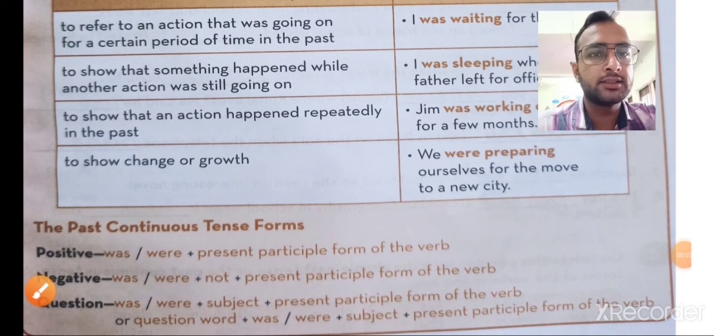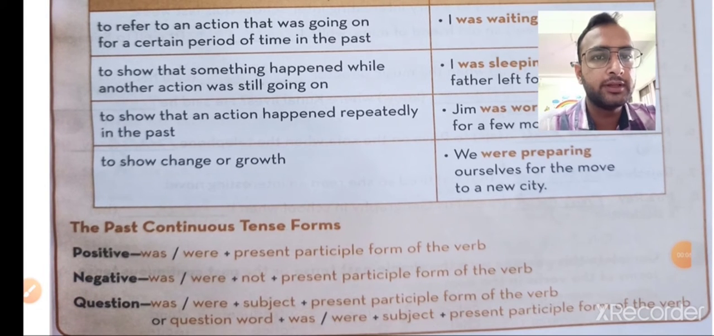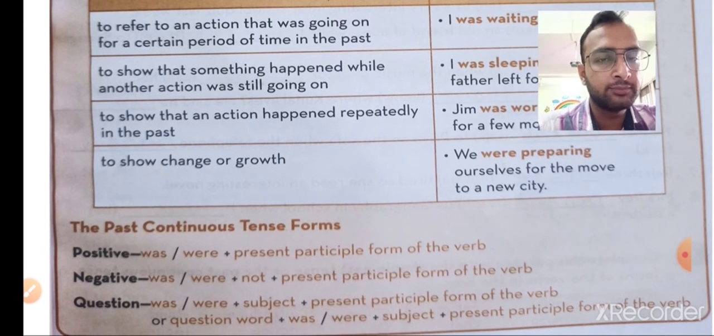So the past continuous tense forms. Positive past continuous means was or were plus the present participle form of the verb. Please do note this. Negative: was or were plus not plus the present participle of the verb. Question: was or were plus subject plus the present participle of the verb, or question word plus was or were plus subject plus present participle of the verb.